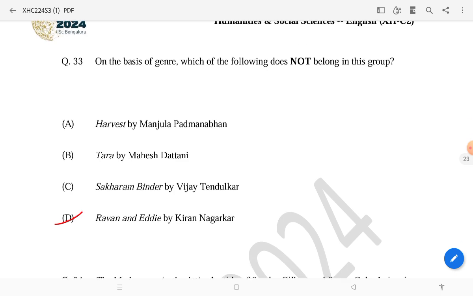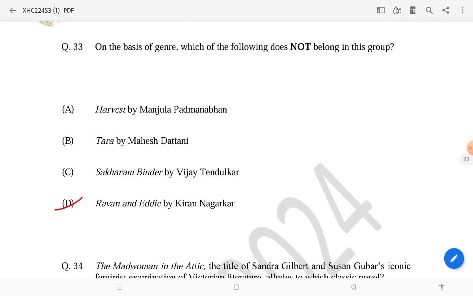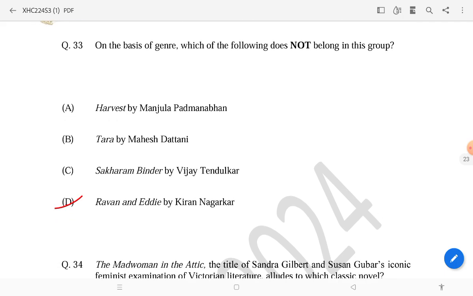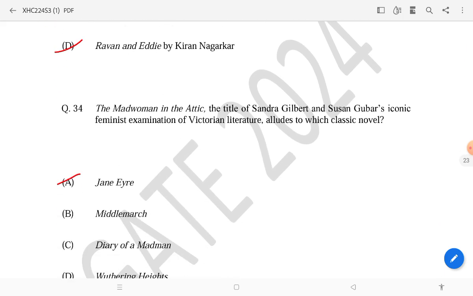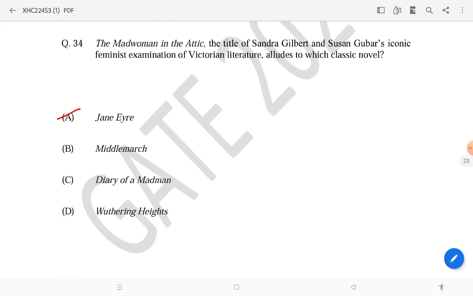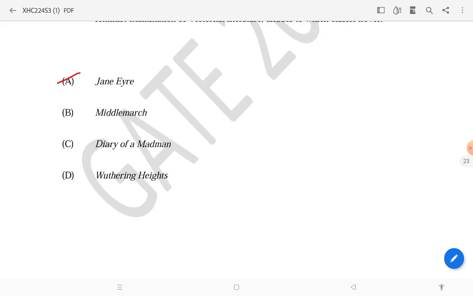Then, on the basis of genre, which of these does not belong to this group? So, Ravan and Eddie by Kiran Nagarkar was not belonging because Harvest, Tara, and Sakharam Binder they all talk about the feminist point of view, from a feminist point of view. Then the easy question: The Madwoman in the Attic, the title of Sandra Gilbert and Susan Gubar's iconic feminist examination of Victorian literature. As all you know, the classic novel Jane Eyre.